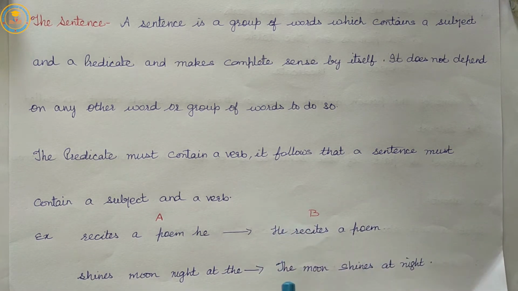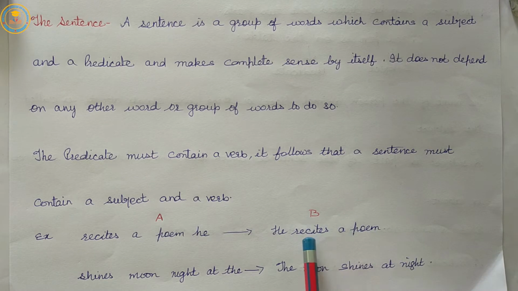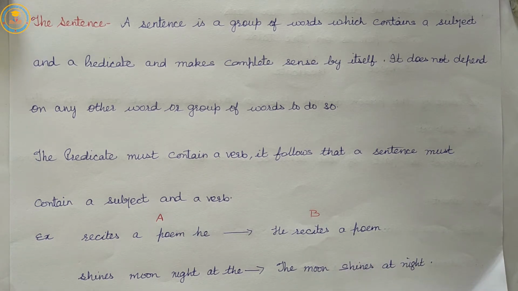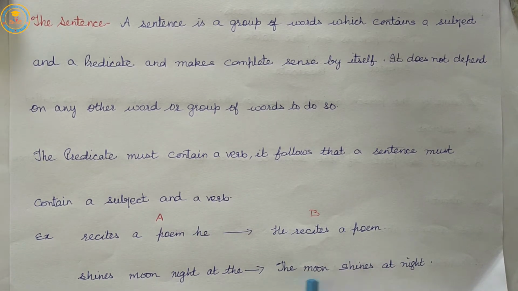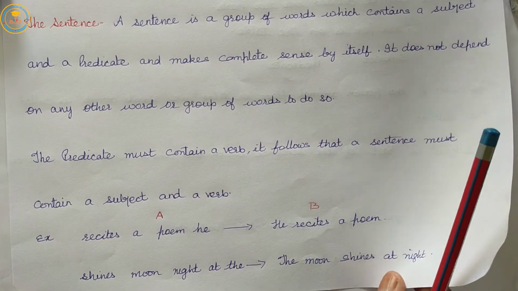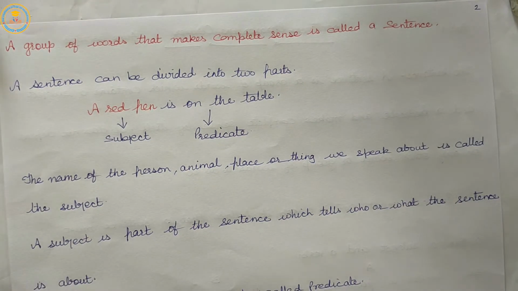He is the subject, here the moon is the subject, and the predicate must contain a verb. "Recites the poem" is the predicate. "Shines at night," here shines is a verb, so the predicate must contain a verb. That a sentence must contain a subject and a verb means the subject and verb. So, a sentence is a group of words which contains a subject and a predicate and makes complete sense by itself.